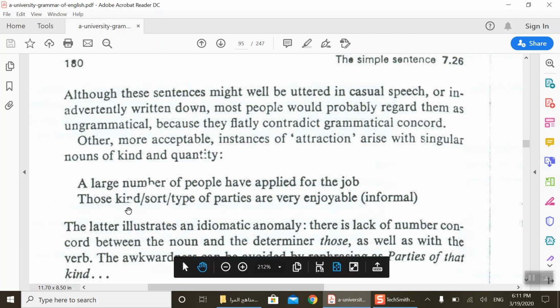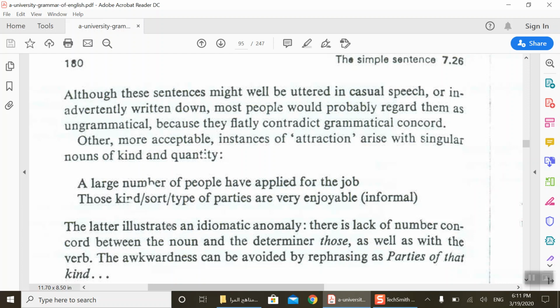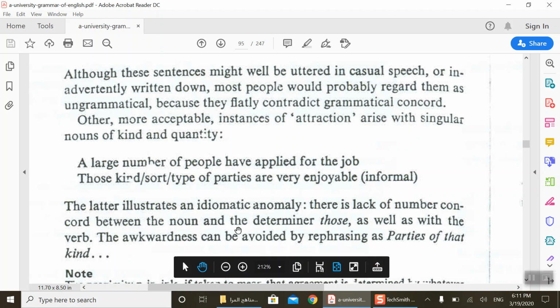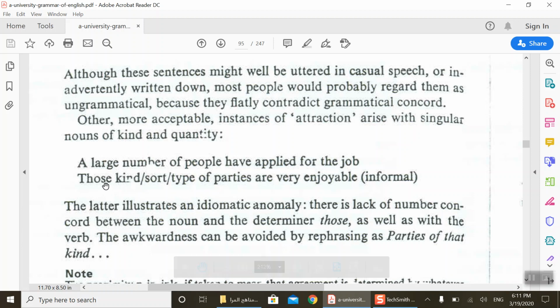We have a lack of number concord, but this is idiomatic. It's grammatical. This is an idiomatic exception. We can say those kind, those sort, those type of parties, as well as with the verb. Here there is no concord between the determiner and the noun.